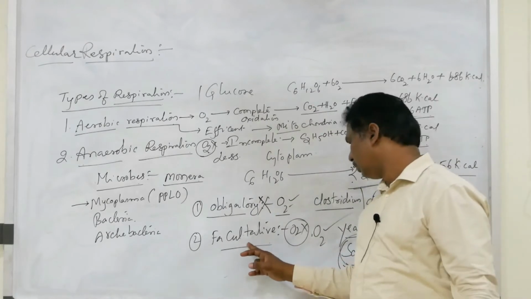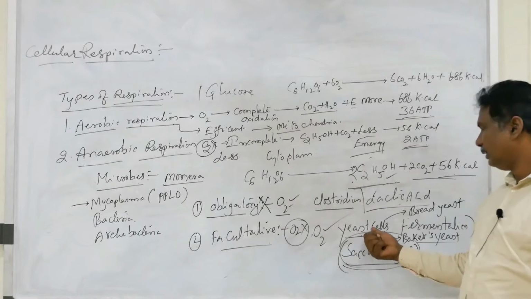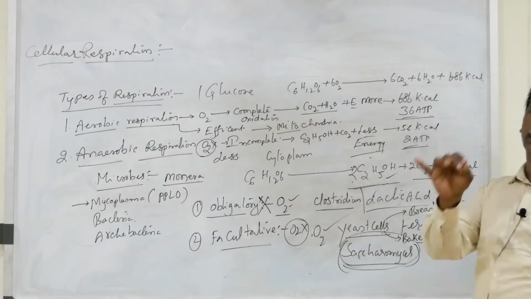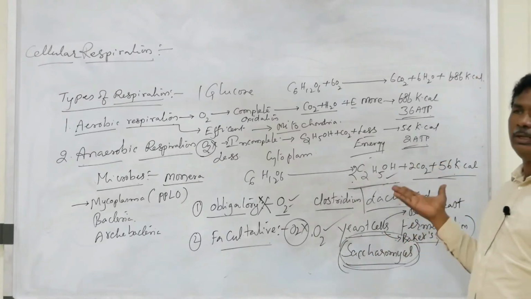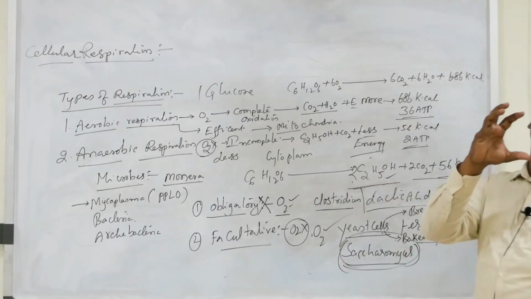So those are facultative anaerobes. The best example, you know very well, is yeast cells. Yeast cells are unicellular fungi. Those are commonly called bread yeast because they are helpful in the making of bread.